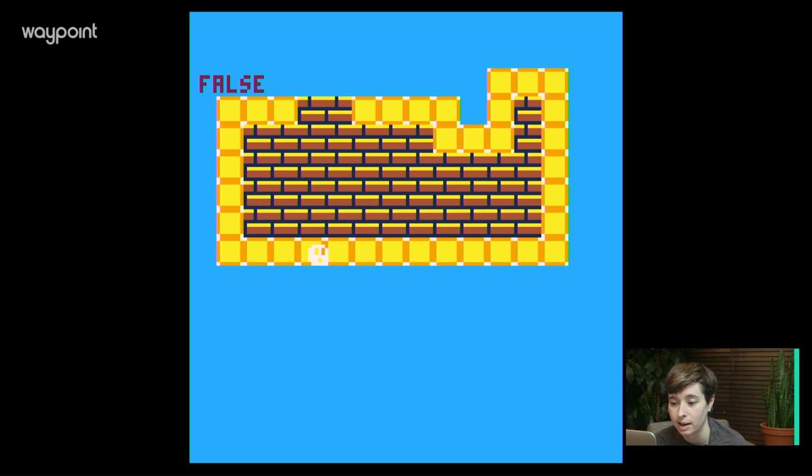I should be getting, see this little false up here? This should be turning into true when I touch these bricks, when my character goes over these cool bricks, which by the way, beautiful bricks, right? Am I right? These are gorgeous bricks. I love them. But that should be saying true when I go over the bricks. I'm going to show you the code that I wrote for this, and we're going to figure out what the hell I did wrong and make it right.